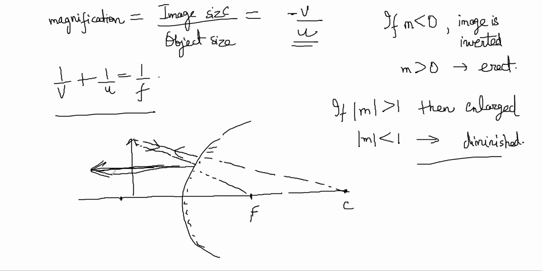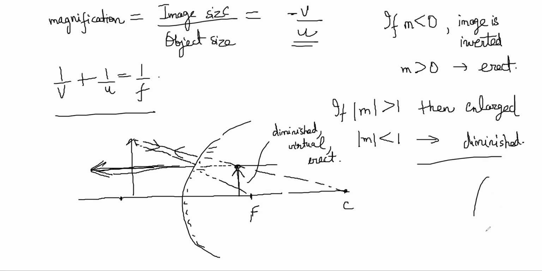Its backward projection is this, so this is the image that has been formed. All the reflected rays seem to meet at a point, and the image is diminished, virtual, and erect, right? This is the nature of the image.